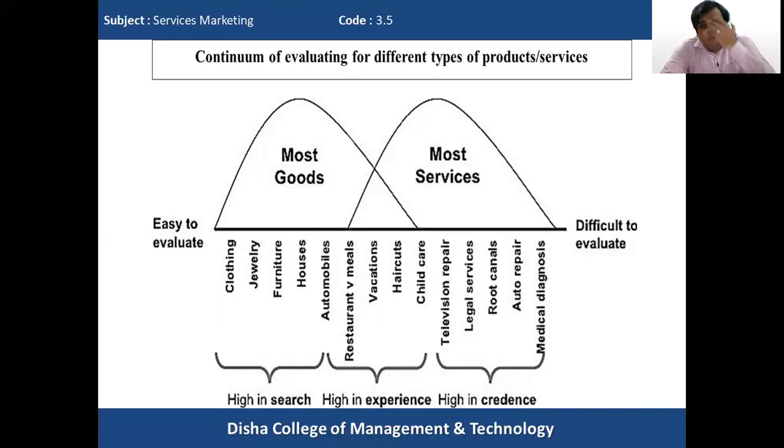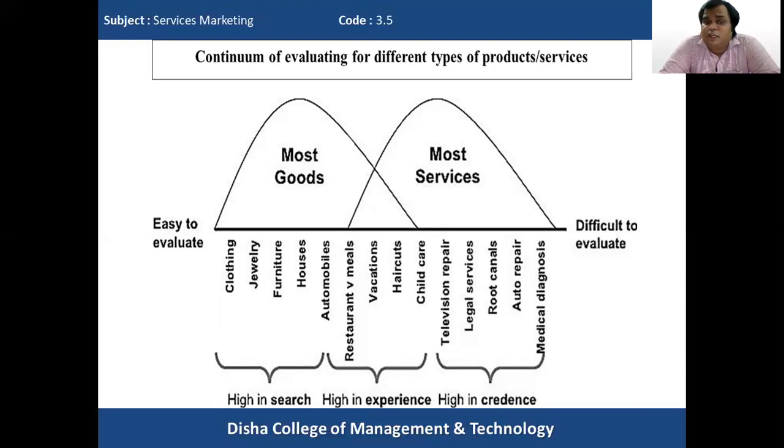With legal services, we may not be able to understand them properly. Even after experiencing legal services, we may feel that we have been charged more. The same goes for root canals, auto repairs, and medical diagnosis. In all these services, we are not able to evaluate them even if we have experienced them. So these services are high in credence.